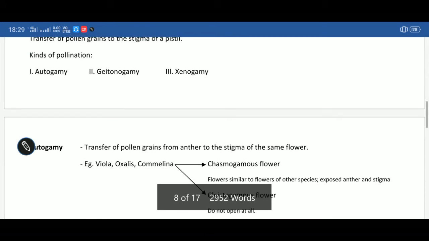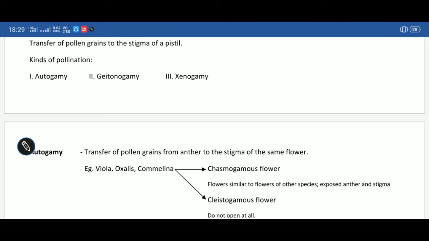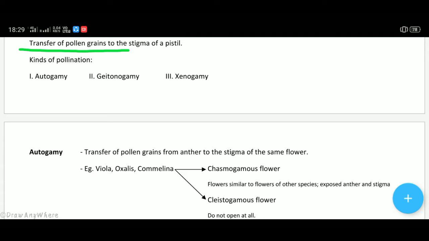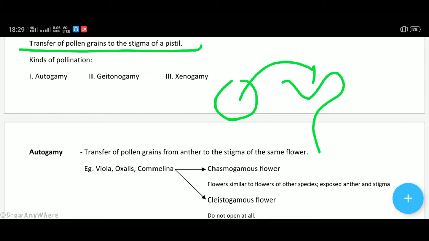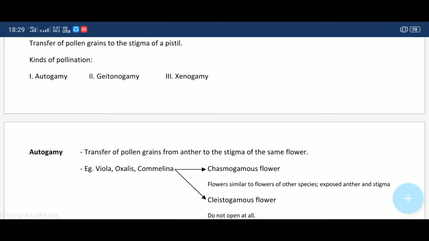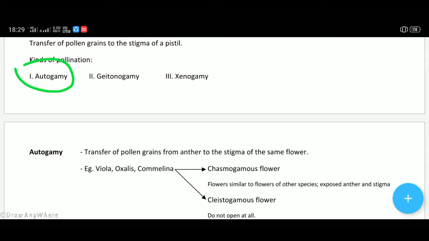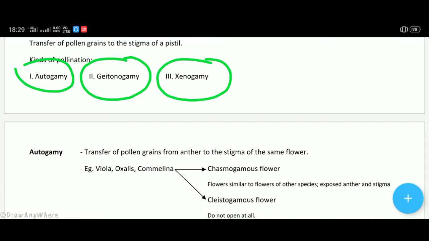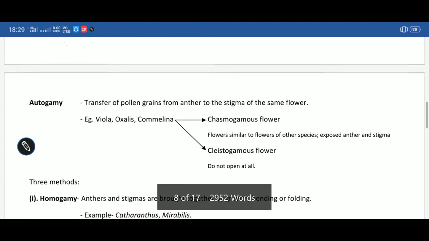As we all know, what is pollination? It is the transfer of pollen grains to the stigma of a pistil. This is the pollen grain which has to reach the stigma of the female part. This is known as pollination. Now this pollination is of three types mainly. First is autogamy, second is geitonogamy, and third is xenogamy. Now let's discuss each in detail.